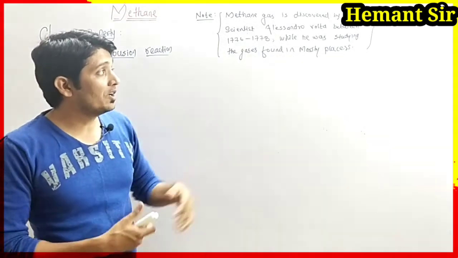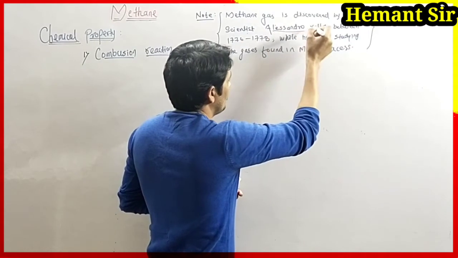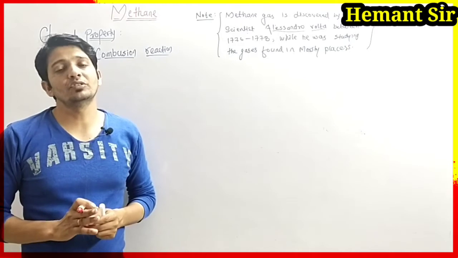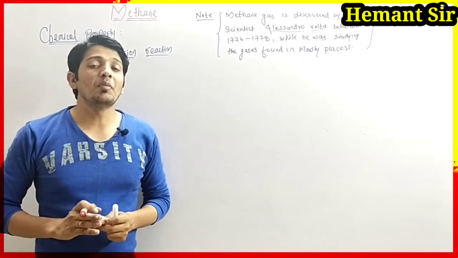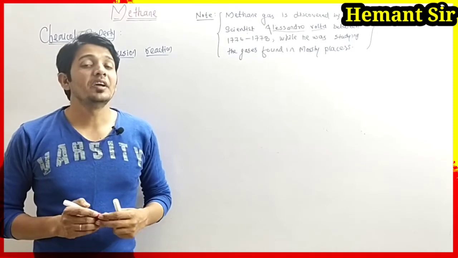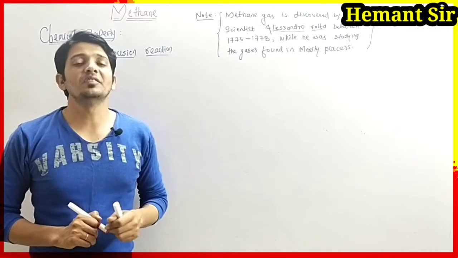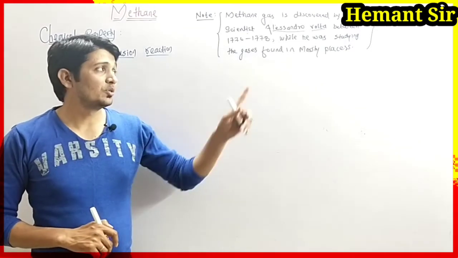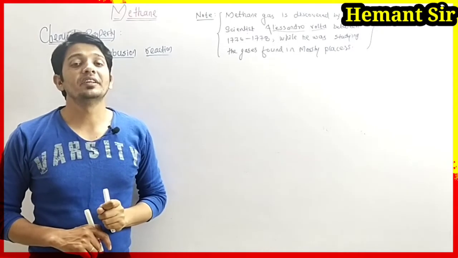Methane was discovered by the Italian scientist Alessandro Volta between 1776 and 1778, when he was studying the gases found in marshy places. That is why methane gas is also called marsh gas. This is a very important point about the history of methane gas.